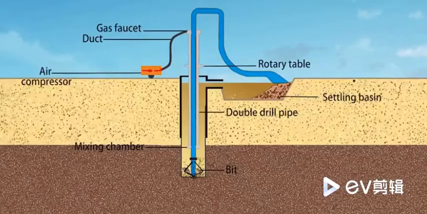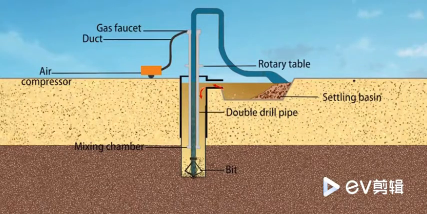3. 1. High-pressure air is sent from the air compressor through the outer ring space of the air duct, a double drill pipe, and enters the air and water mixing chamber. 2. The compressed air in the mixing chamber expands to form a liquid-gas mixture that has a lower density than the mud. Driven by high-pressure gas, the mixture races along the drill pipe, driving mud in the hole and drilling slag to flow upward. 3.